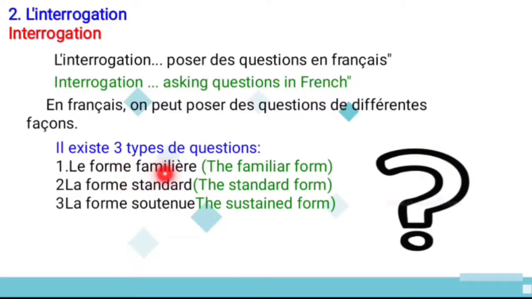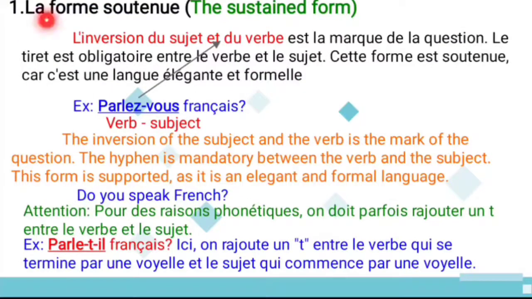So what are the types of interrogation? La forme familière, that is the familiar form, it is used for informal conversation. And the second one is la forme standard, that is the standard form. And the third one is la forme soutenue, that is the sustained form. Sustained form means what? Inversion method. So in this lesson you are going to use the third one only, that is the sustained form, la forme soutenue.